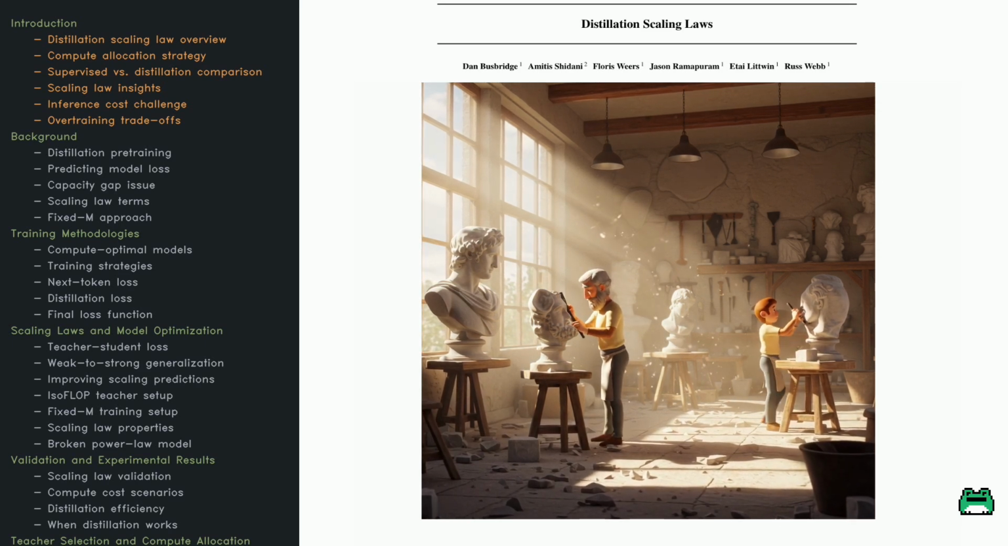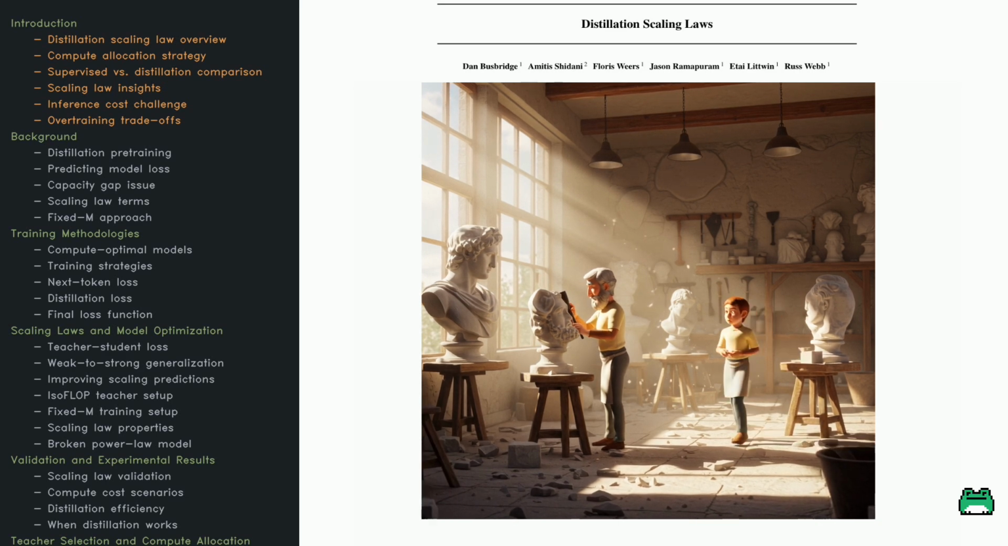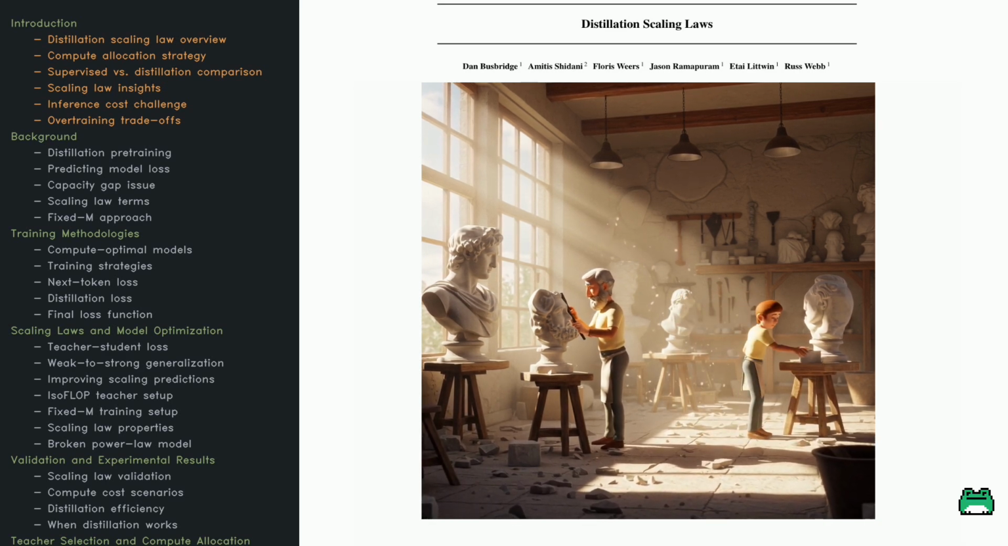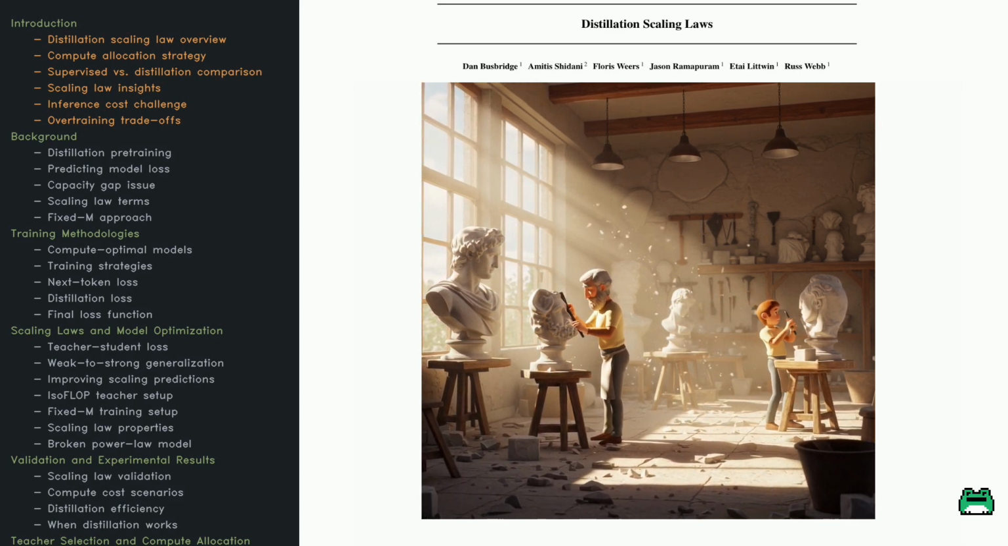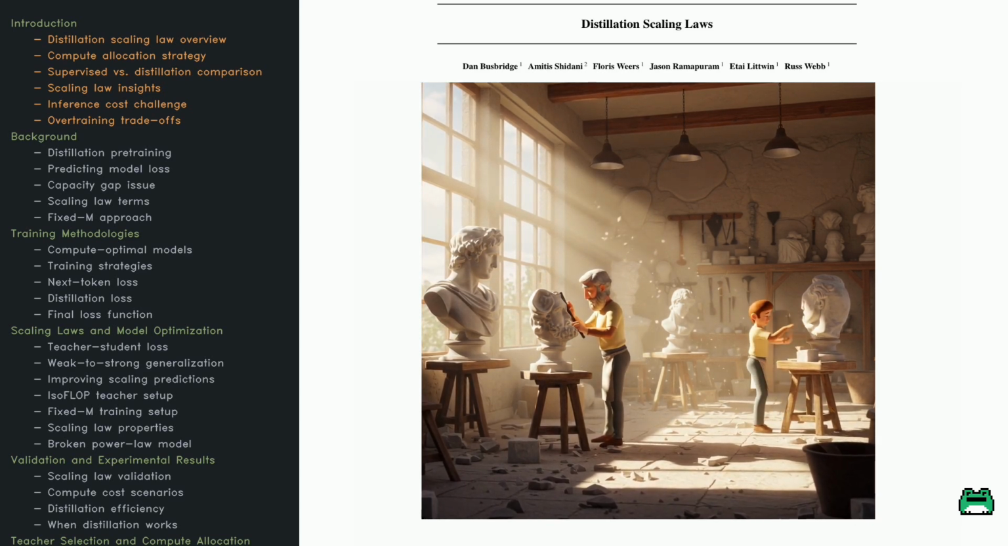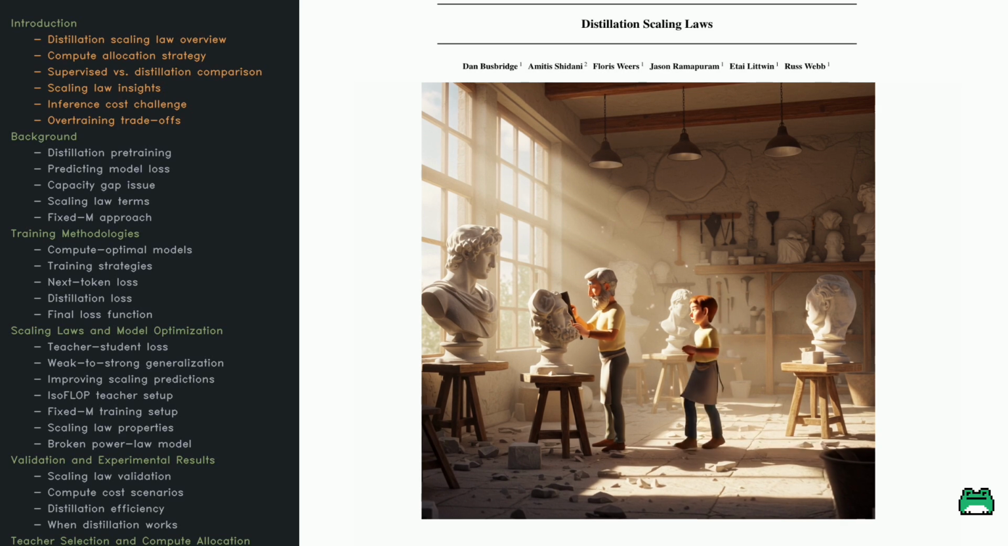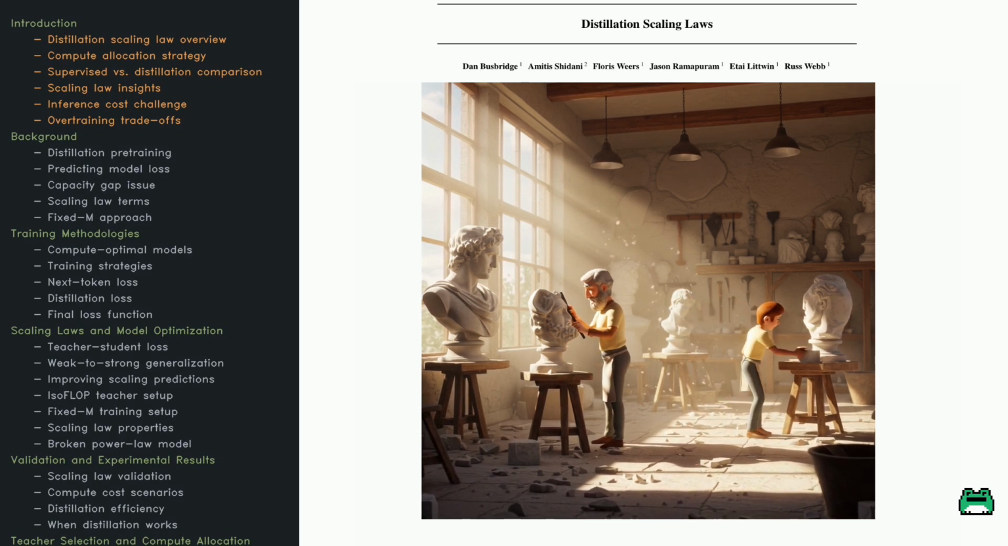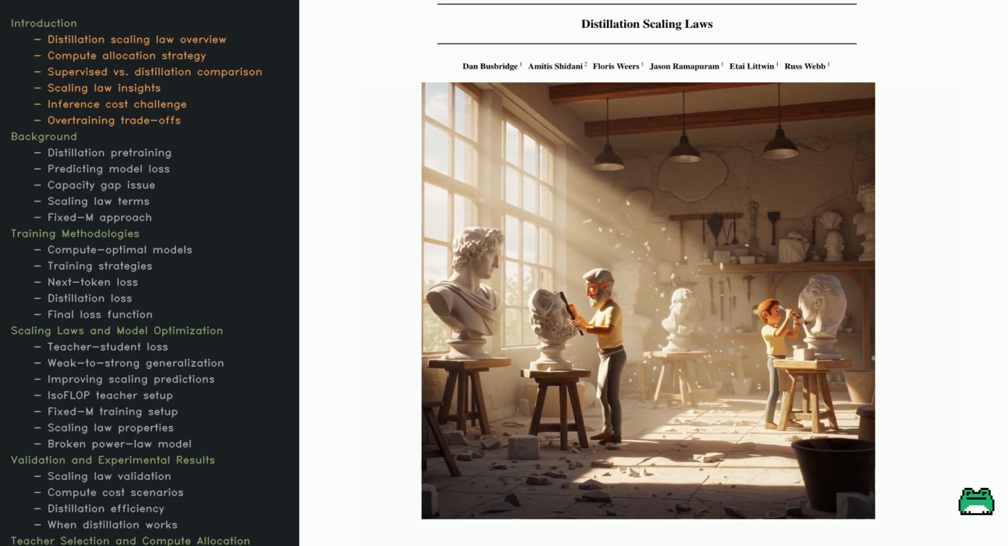about Distillation, a big teacher model, a smaller student model, and the dark knowledge in those teacher outputs that helps the student learn better. The real question is, how do you use your compute budget wisely? Should you invest in a bigger teacher or bigger student? And when does Distillation actually outperform supervised learning?